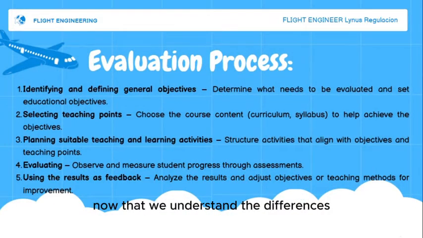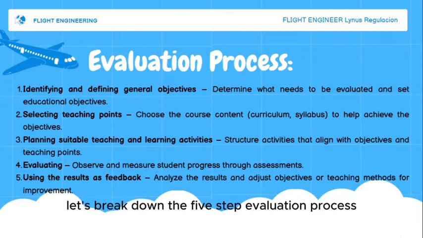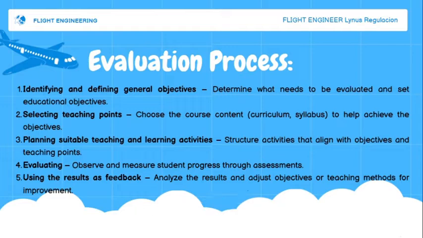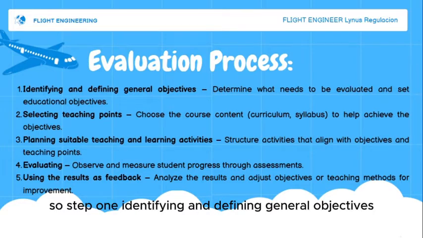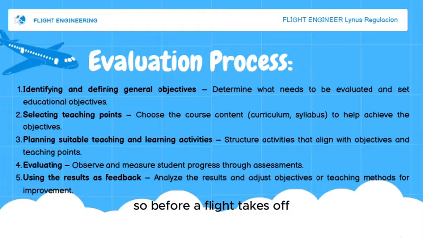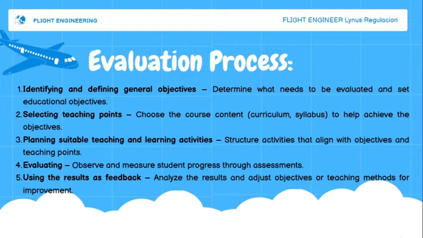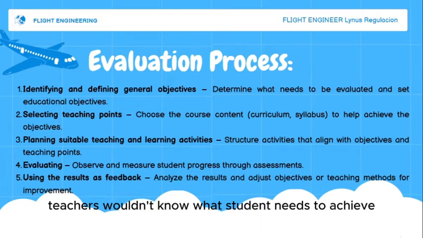Now that we understand the differences between assessment and evaluation, let's break down the five-step evaluation process, just like troubleshooting an aircraft before, during, and after a flight. Step one, identifying and defining general objectives. Before a flight takes off, pilots must define their route and destination. Similarly in education, the first step in evaluation is determining what needs to be evaluated and setting clear learning objectives. Without a flight plan, a pilot wouldn't know where to go. Likewise, without clear objectives, teachers wouldn't know what students need to achieve.